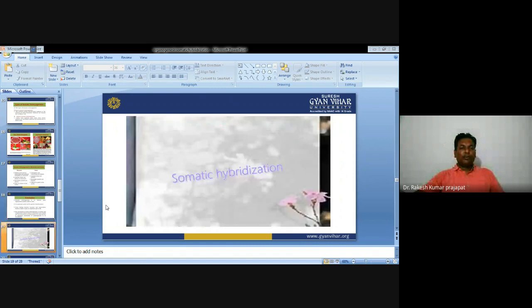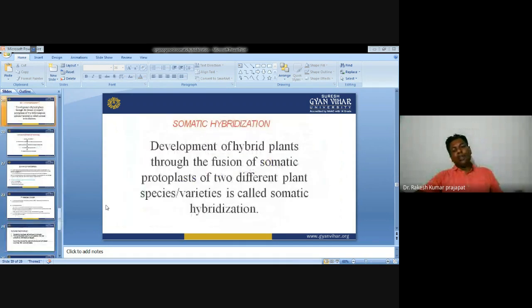So next is somatic hybridization. Somatic hybridization is the development of hybrid plants through fusion of somatic protoplasts of two different plants. It is called somatic hybridization.